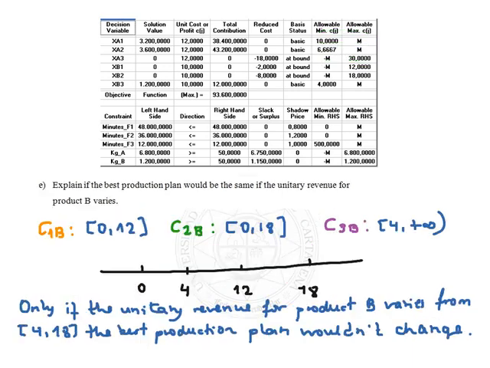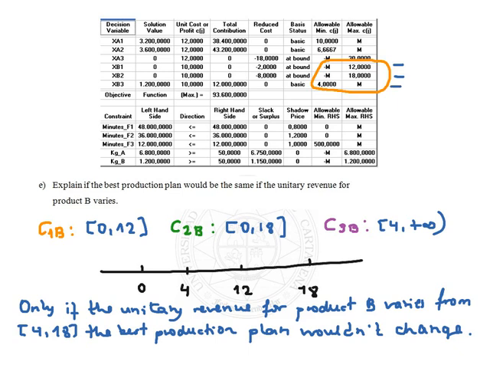Question E. Explain if the best production plan would be the same if the unitary revenue for product B varies. So this is the same question, but for product B. We have to look at the allowable intervals for the coefficients of product B, and we find that production doesn't change from minus infinite to 12 for the first coefficient, from minus infinite to 18 for the second one, and from 4 until plus infinite for the third coefficient.